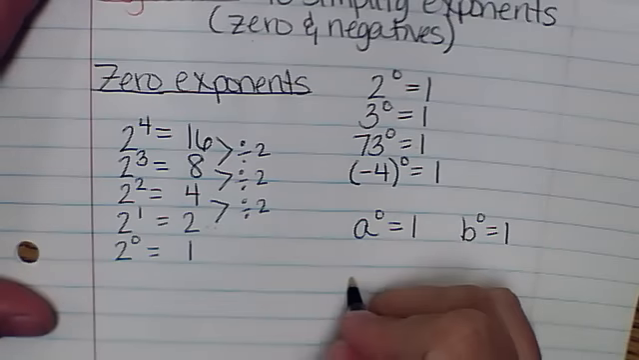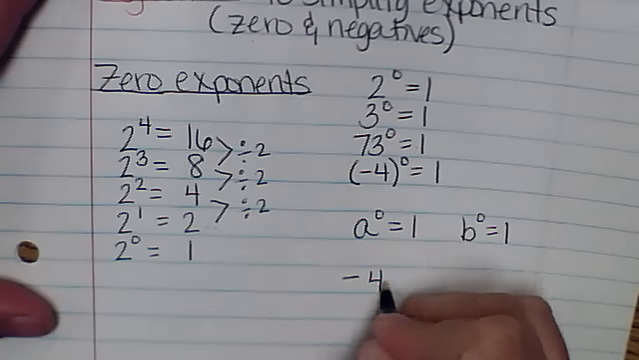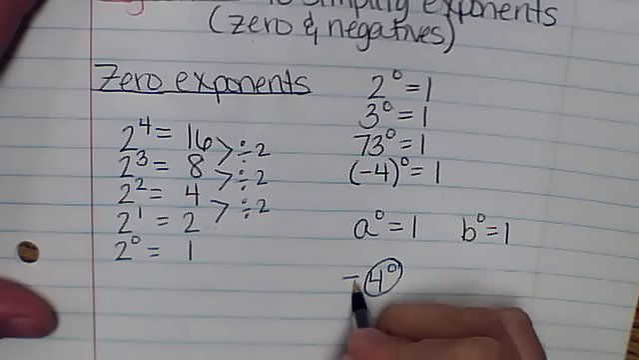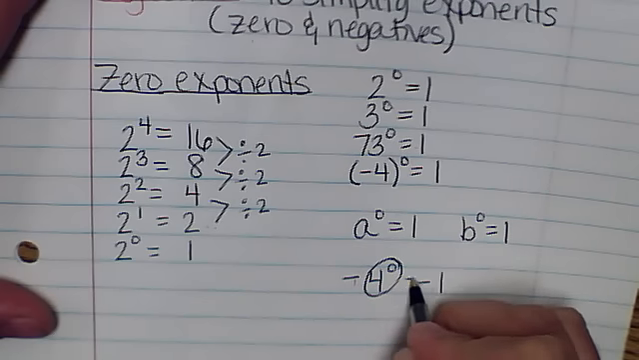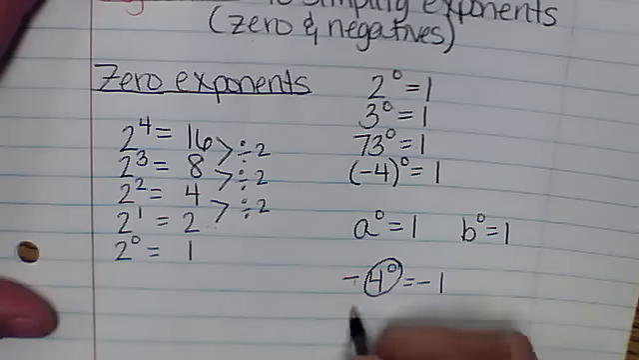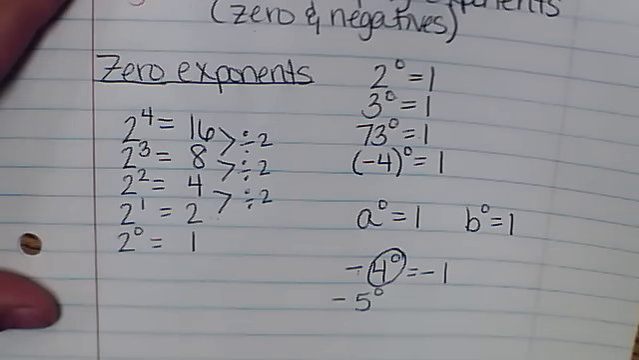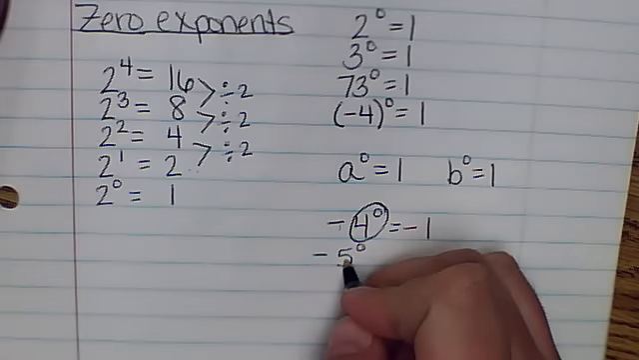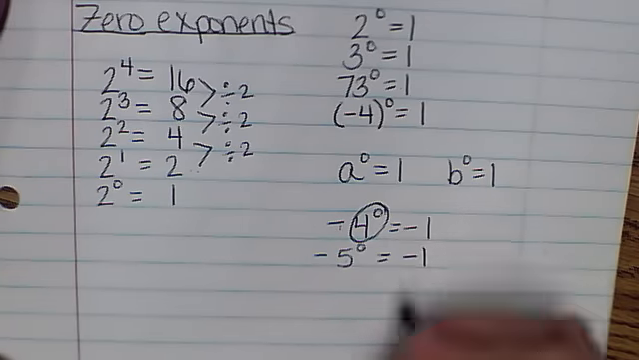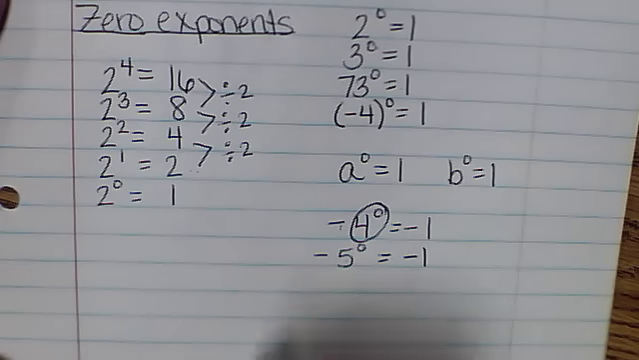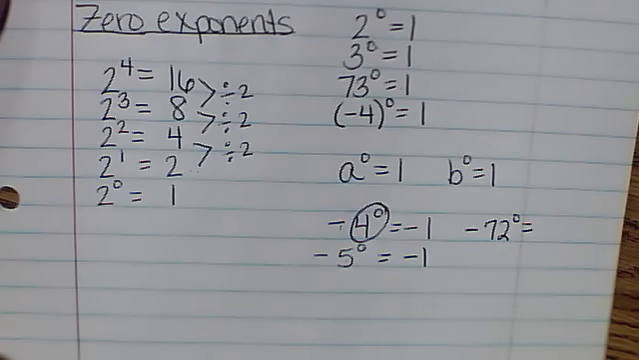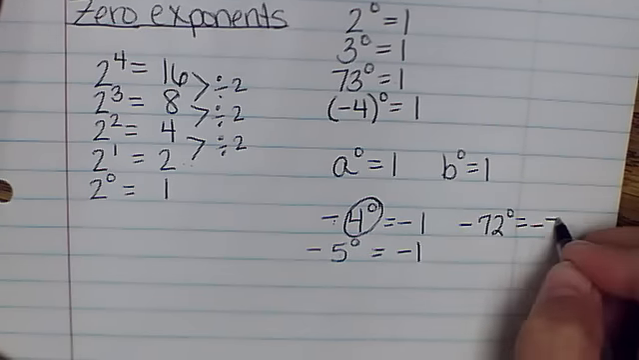Now where it gets tricky is when we talk about negatives. If I have negative 4 to the 0 like that, this is 1. But this negative sign out there means negative 1. So if I have negative 5 to the 0 power like that without parentheses, it's only the 5 that's raised to the 0 power. So that would equal negative 1. So what would negative 72 to the 0 power be? Negative 72.